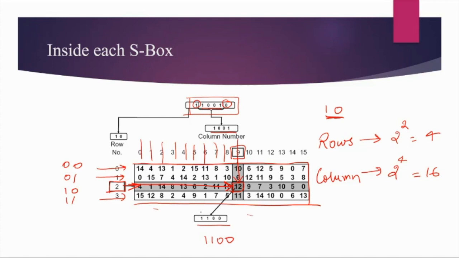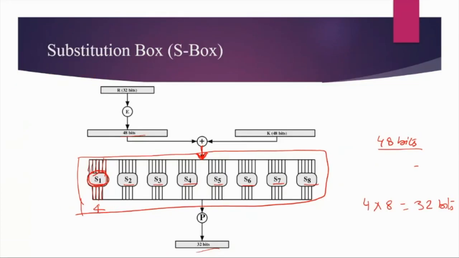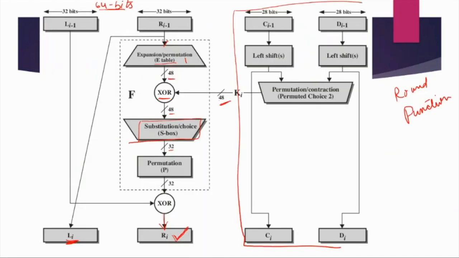Now how are the entries in the S boxes made? The S box entries are from 0 to 15. What are the entries? The S box design is not open. But whatever is written in the table is from 0 to 15, so that we can get 4 bits out of it. This is how each S box will convert 6 bits into 4 bits, and hence we can say that the S box converts 48 bits into 32 bits, right?